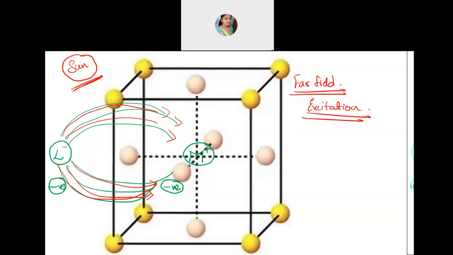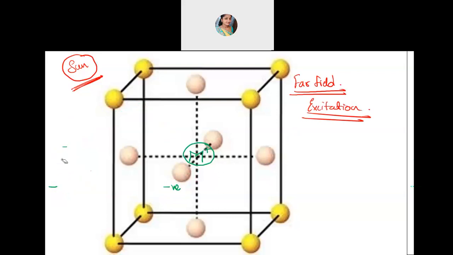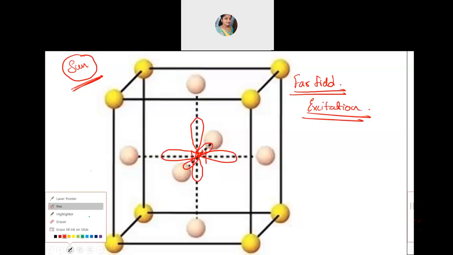But now when the ligand is approaching nearby, now I will remove this. Imagine the ligand has come closer by, and you have metal orbitals. This is our metal, and these are the orbitals which are present exactly on the axis, the red ones I'm showing here. The ligands are also coming exactly on the axis. Now the ligand has come closer by.